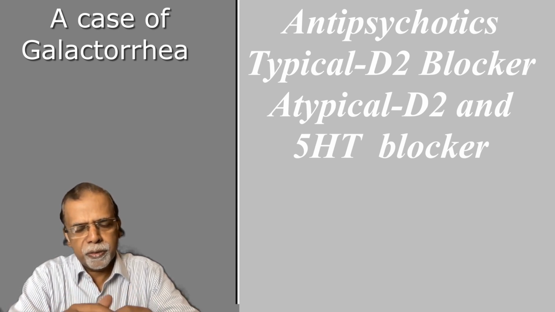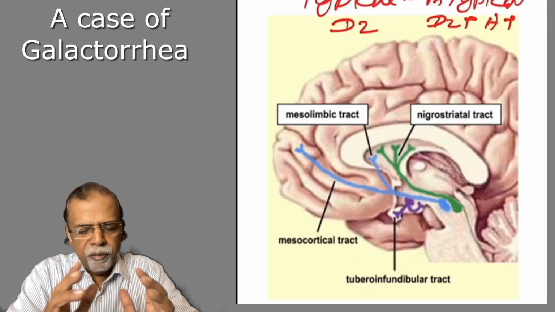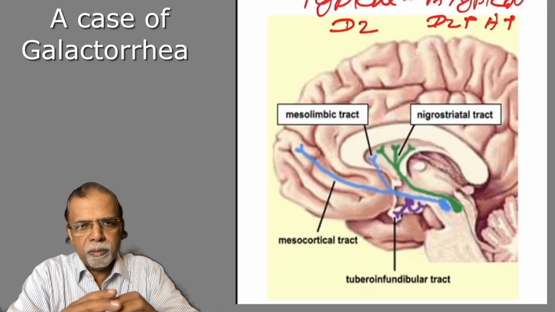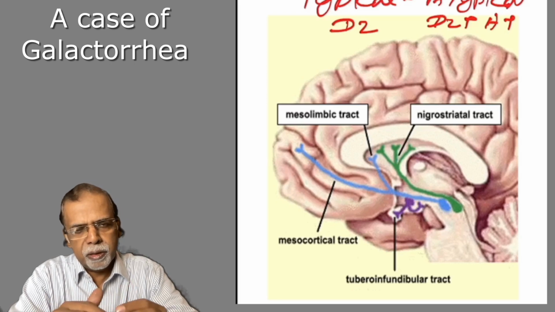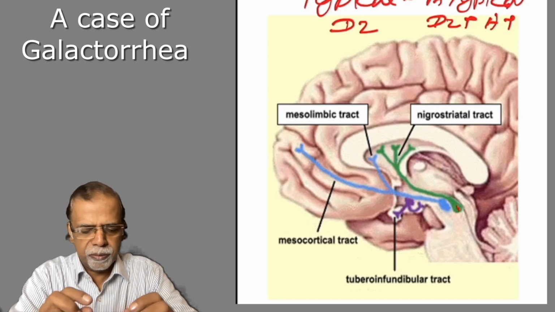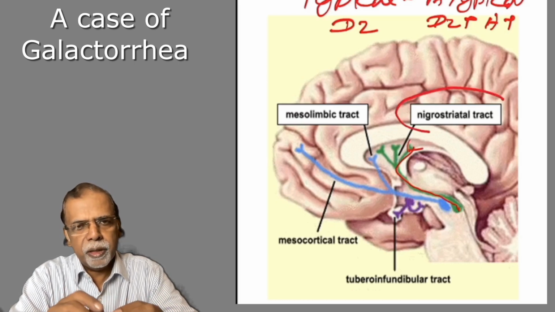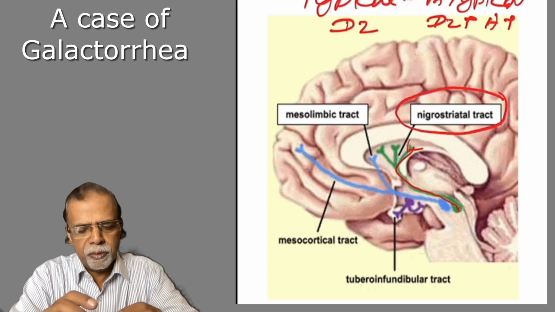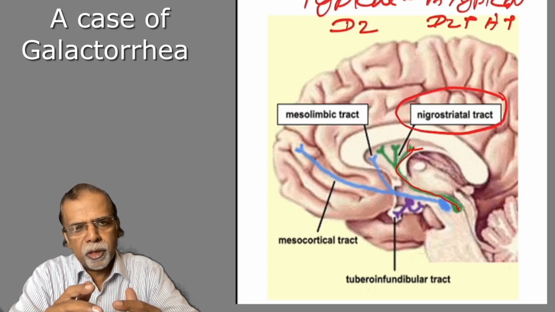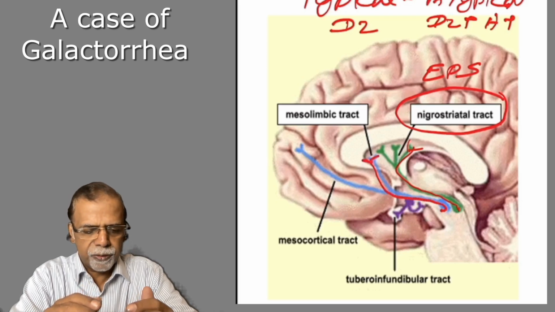They are the antagonists. Mainly we have 4 pathways where dopamine is the important neurotransmitter. We'll take them one by one. We are all familiar with the nigrostriatal pathway. This is concerned with movement, motor activity, and blockage of this dopamine receptor will lead on to extrapyramidal features. That is why D2 blockage leads on to various extrapyramidal manifestations.